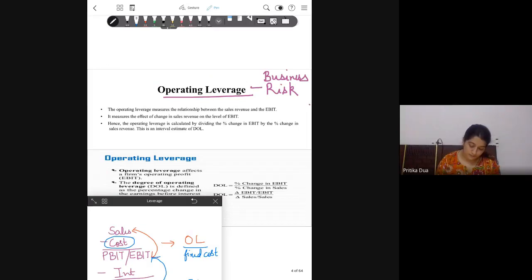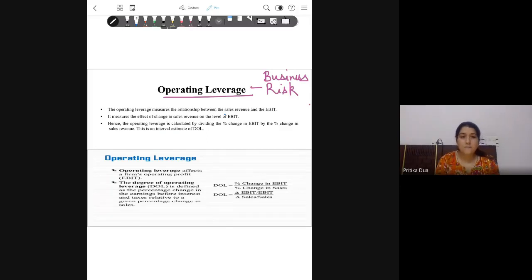Coming back to operating leverage, as I told you, it is the relationship between sales and EBIT and the effect of change in sales revenue over EBIT. Here is the formula for operating leverage. Operating leverage is percentage change in EBIT upon percentage change in sales. Whenever you see percentage change, it is change in EBIT upon EBIT.